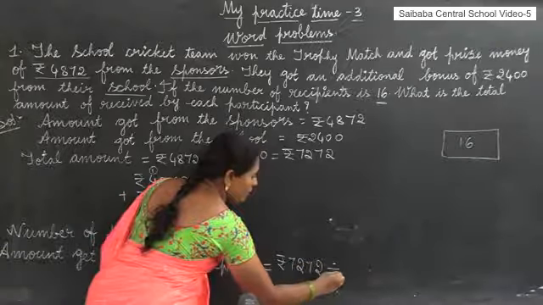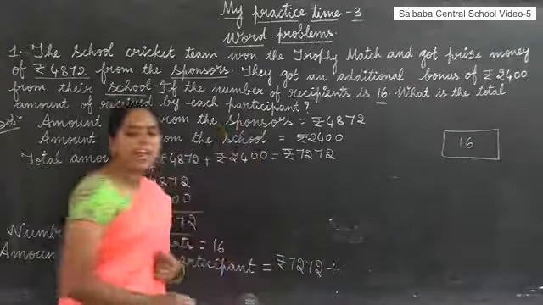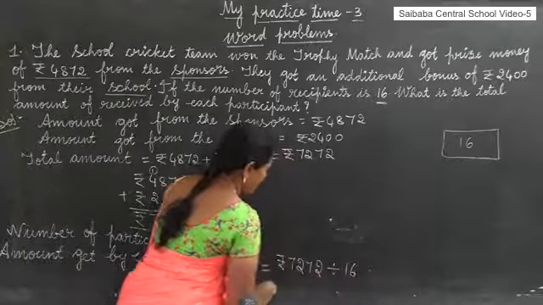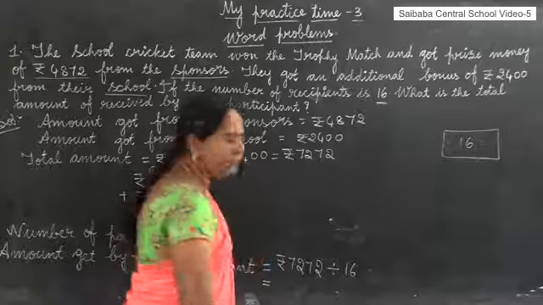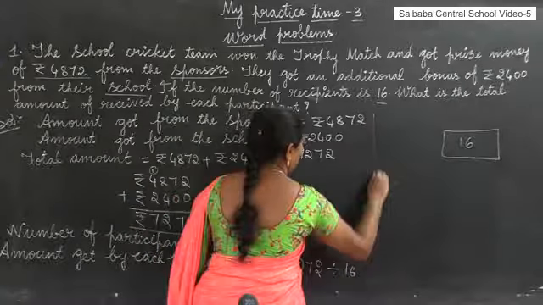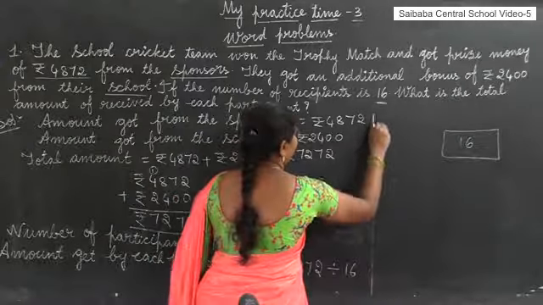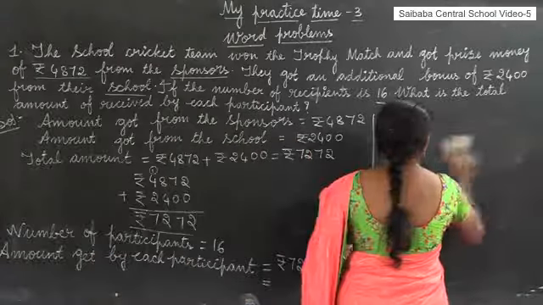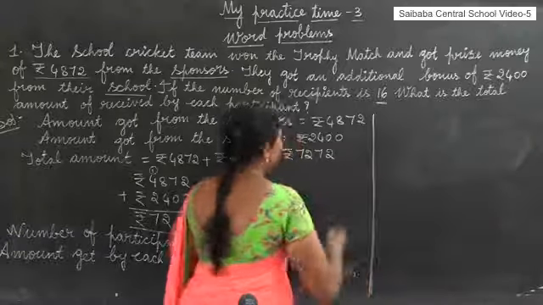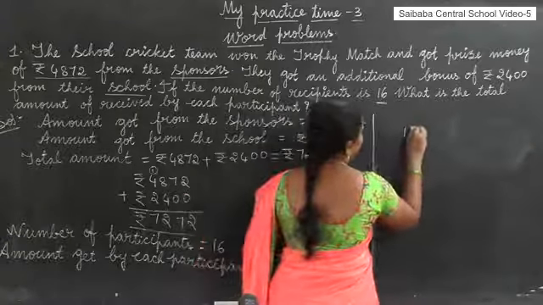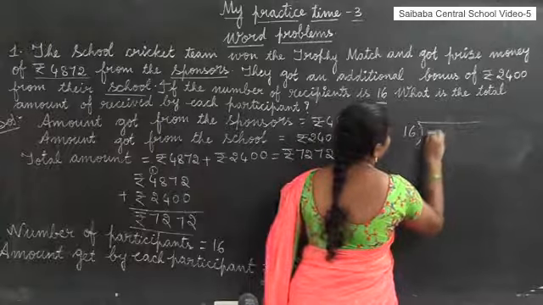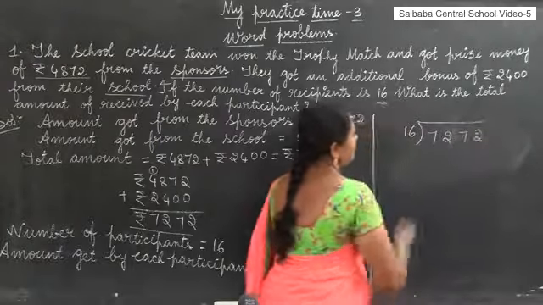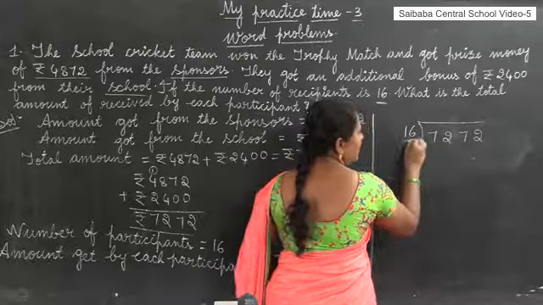Divide this total amount by the number of participants, 16. That equals, do division. So 7,272 rupees, number of participants 16.